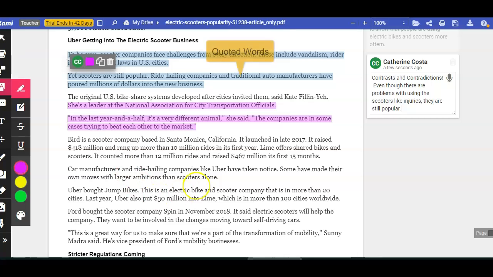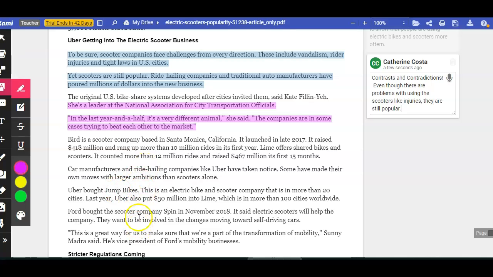Let's keep going. 3 down, 1 more to go. The original U.S. bike share systems developed after cities invented them, said Katie Fillier. She's a leader at the National Association for City Transportation Officials. In the last year and a half, it's a very different animal, she said. The companies are in some cases trying to meet each other through the market.